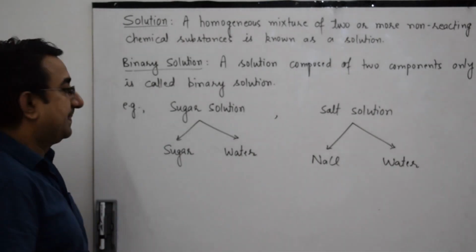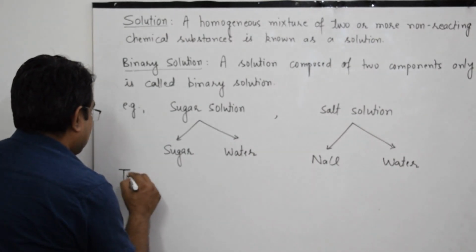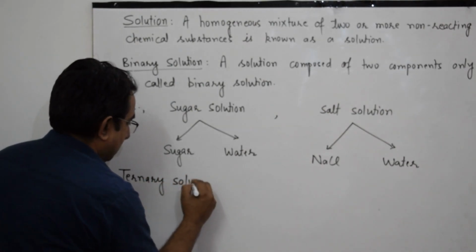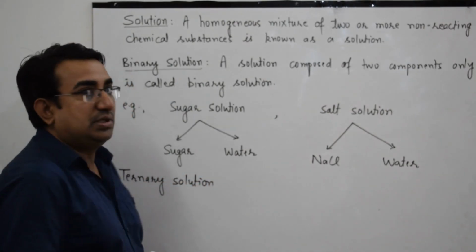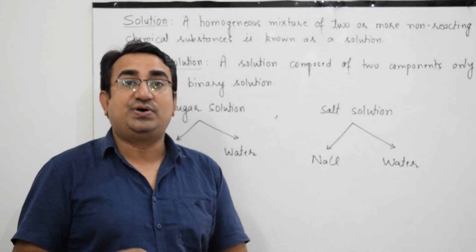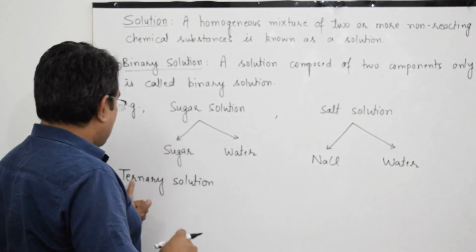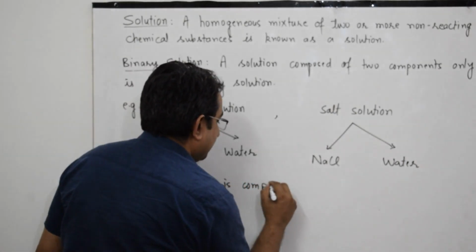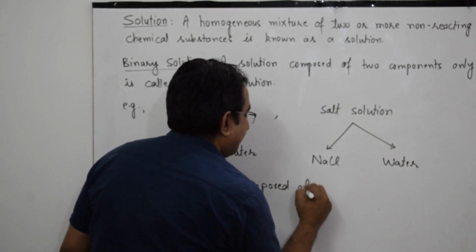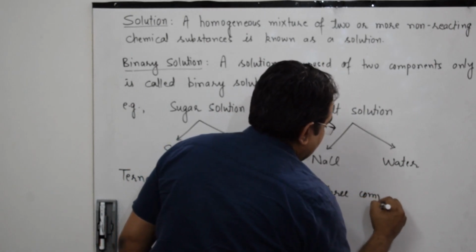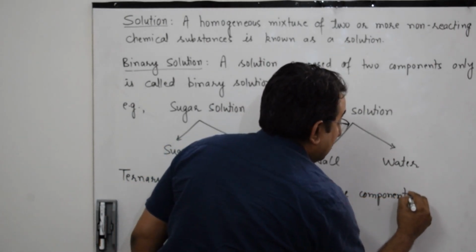Similarly, a ternary solution. Ter or tri are numerical prefixes for 3. So a ternary solution is composed of 3 chemical substances called components.